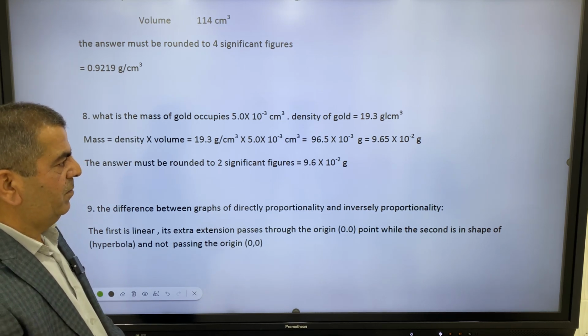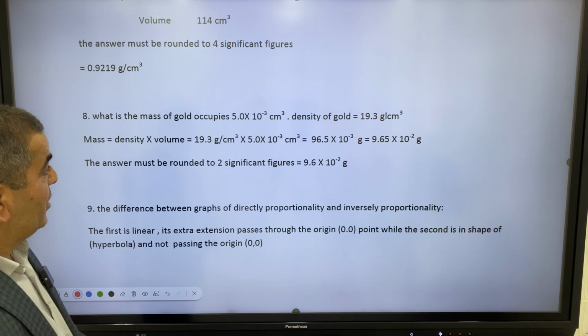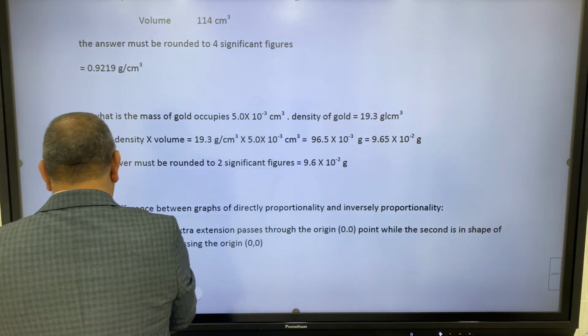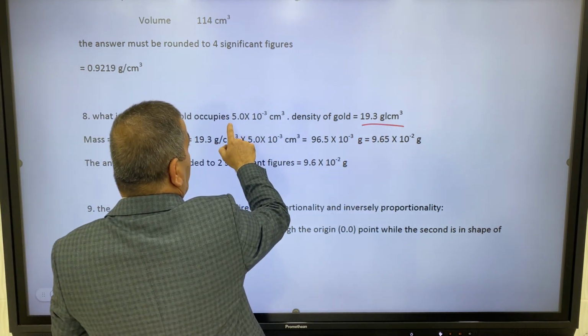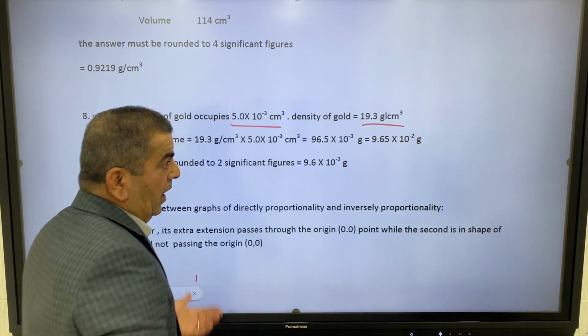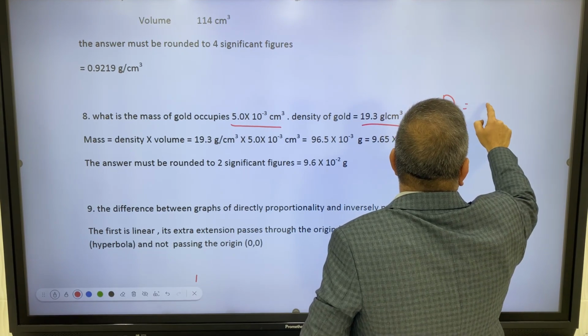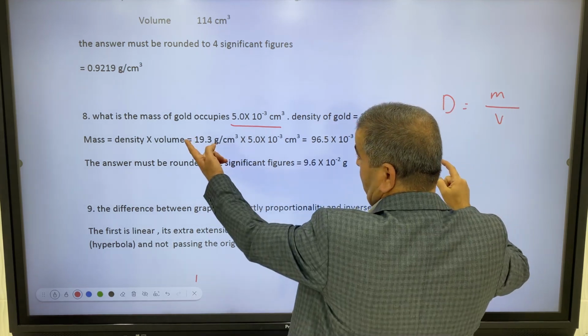Gold is heavy, yeah, heavy and precious. Okay, so we have here the density. The density is given, and also the volume is given. We have a rule that says density equals mass divided by volume. Okay, and we need the mass here.